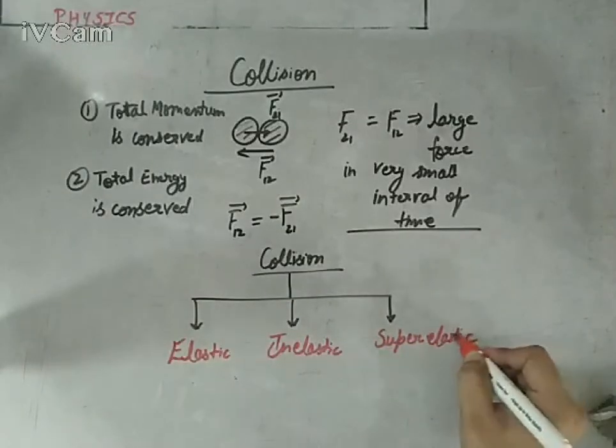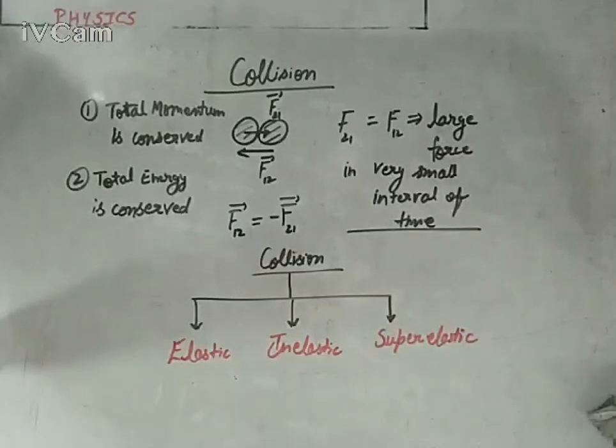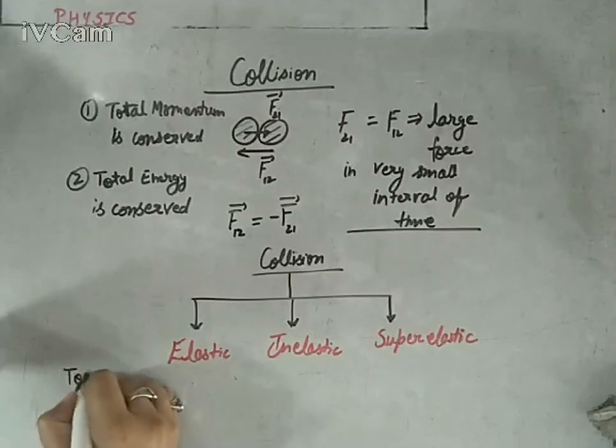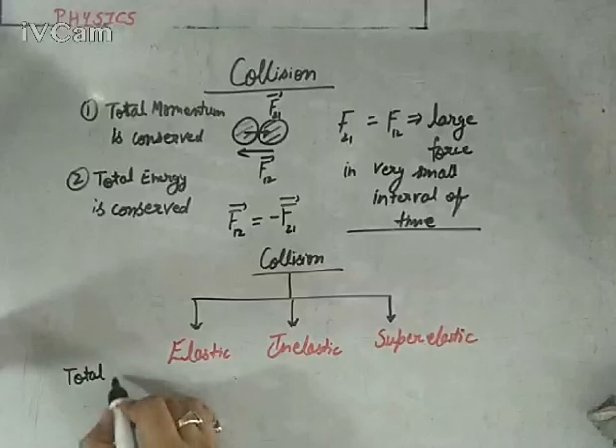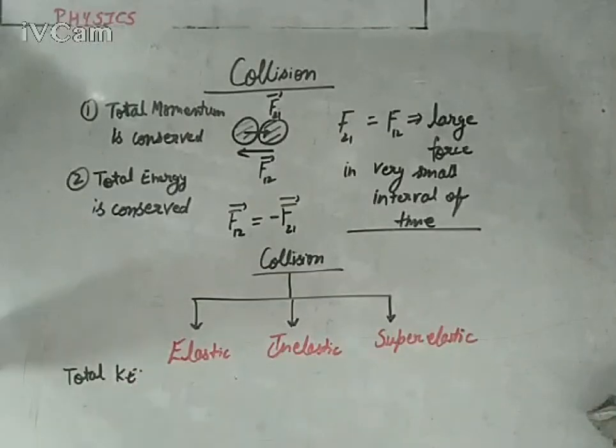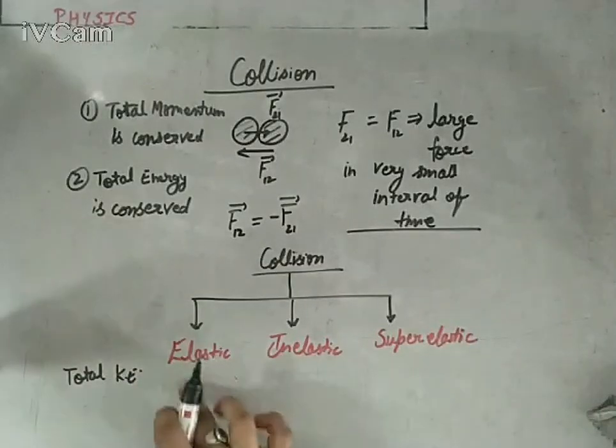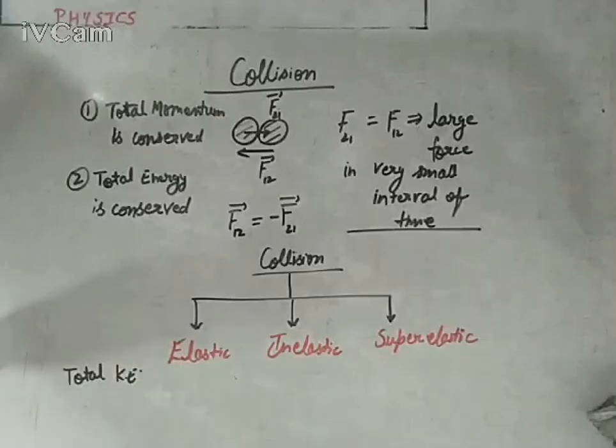And these types of collisions can be explained on the basis of kinetic energy. If I talk about total kinetic energy of the system, for elastic collision there will be no change in the total kinetic energy of the system.